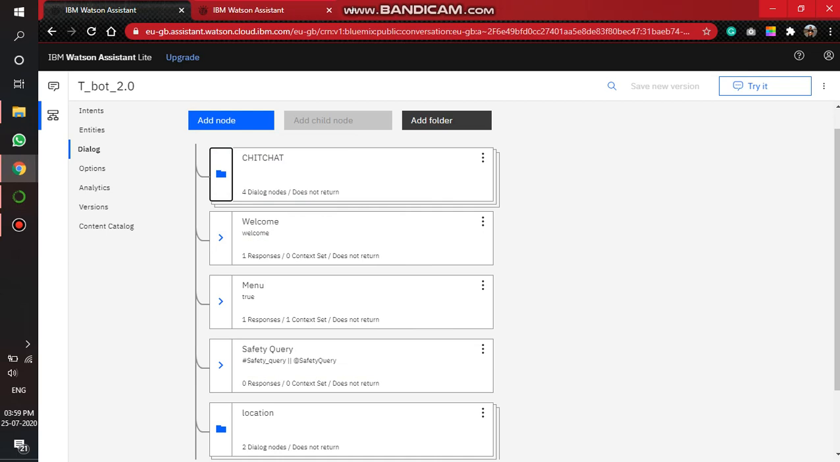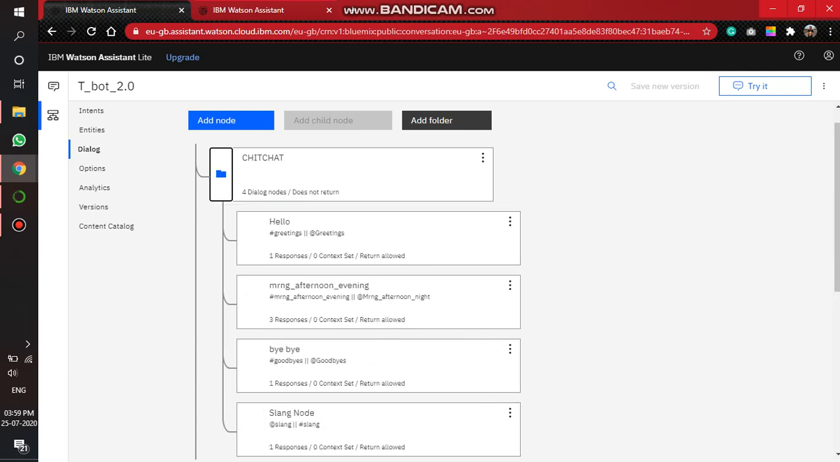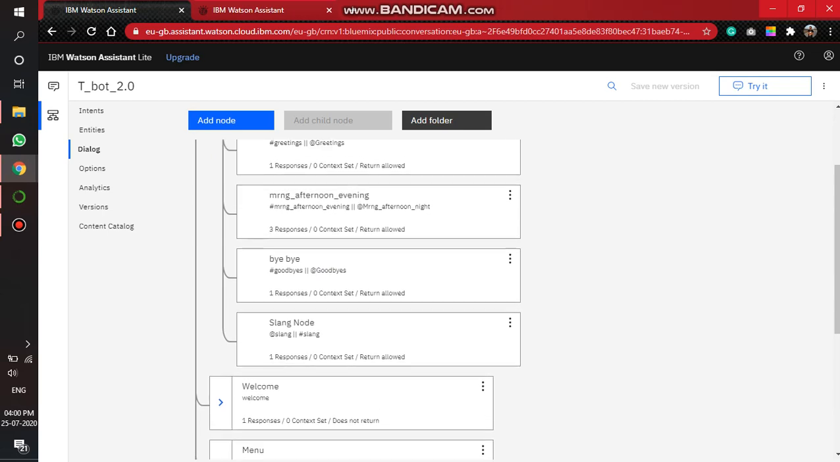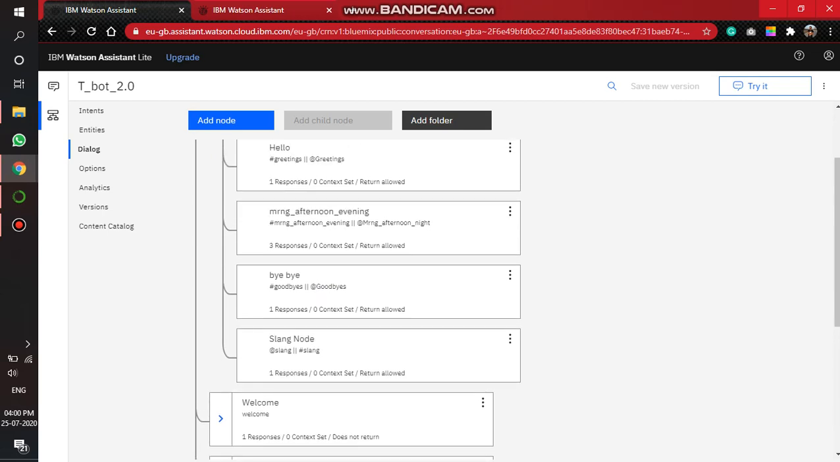Currently we are on the Dialogflow page. Here we define what the chatbot will say. Two important nodes here are the chitchat and welcome nodes. The chitchat node has subnodes: hello, morning, afternoon, evening, bye bye and slang nodes. Their primary purpose is to identify greetings, goodbyes and slangs. The bot greetings are configured such that it detects system time and prints the correct greeting. I will demonstrate this further in the video.